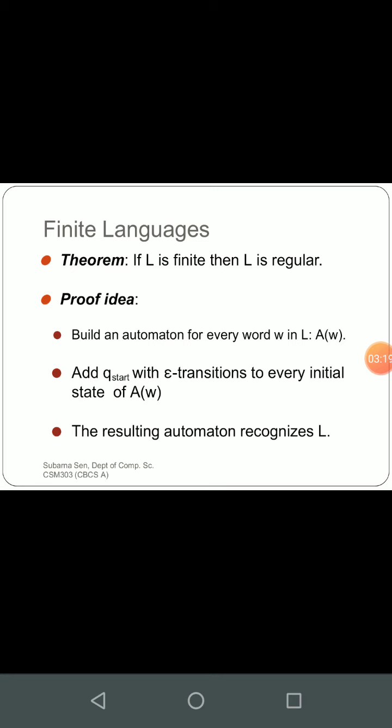Whatever the language is, we first build an epsilon NFA, then convert it to an NFA, and ultimately convert it to a DFA, since the DFA is the standard way to represent a finite or regular language.